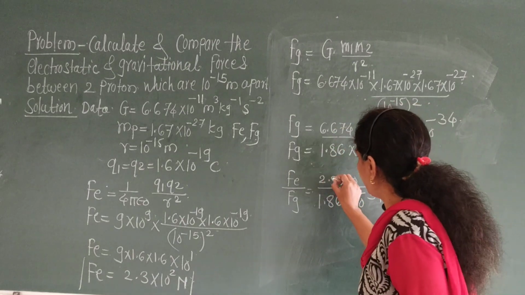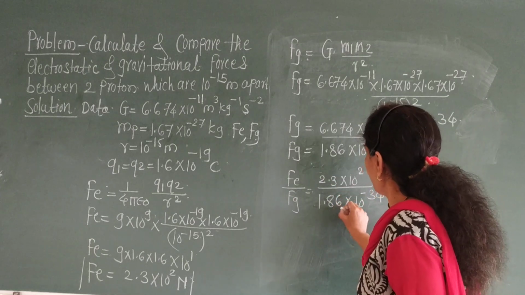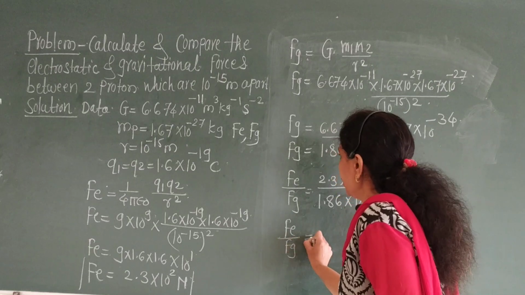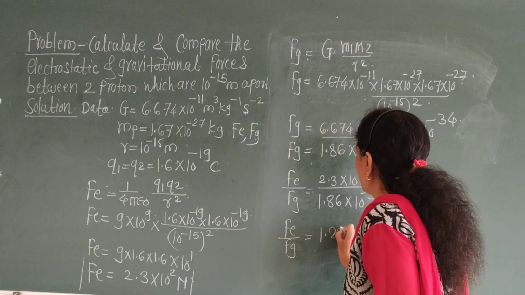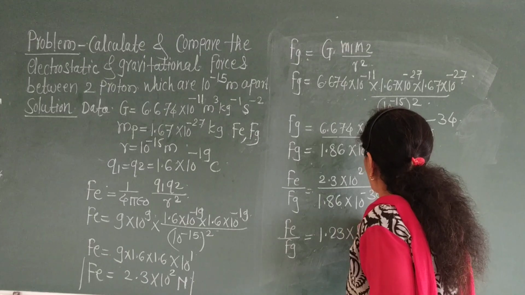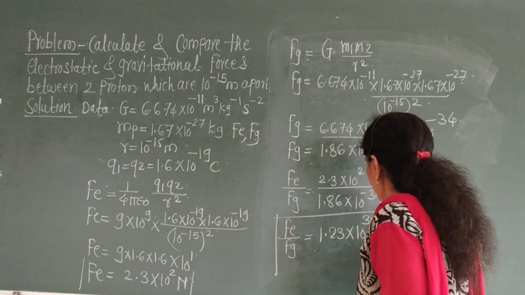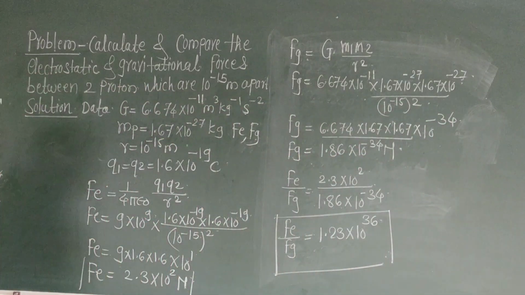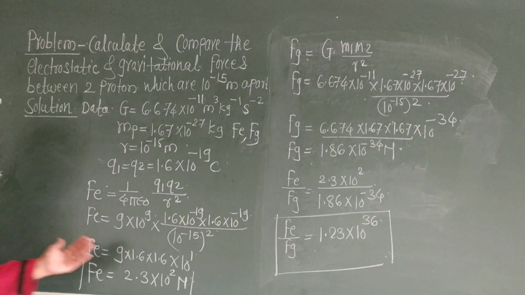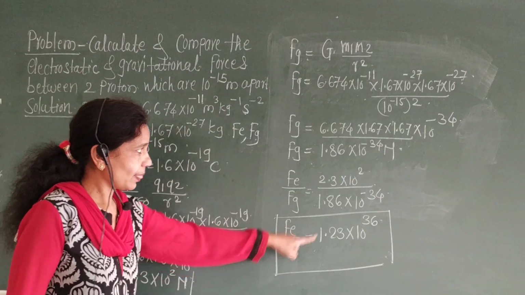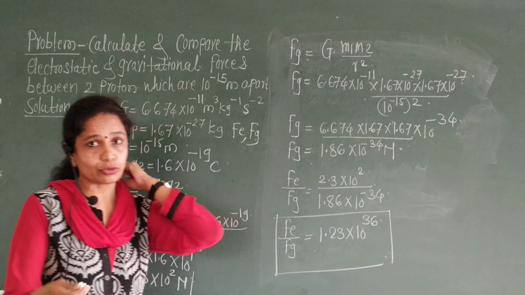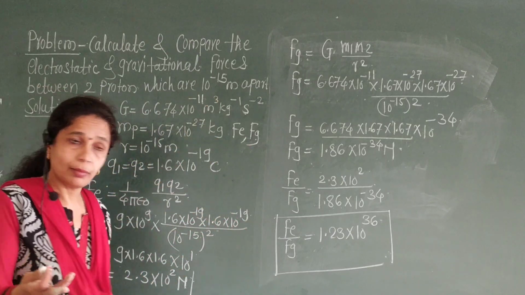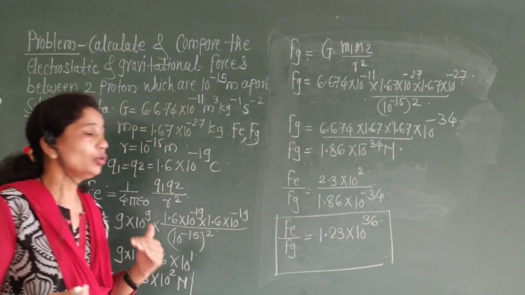Okay, if you calculate this, 2.3 upon 1.86, it becomes Fe upon Fg is equal to 1.23 into 10 raised to 36. See this, this is 10 raised to 2 and this is 10 raised to minus 34. When it goes from the denominator to the numerator it becomes plus. Therefore it becomes 10 raised to 36.